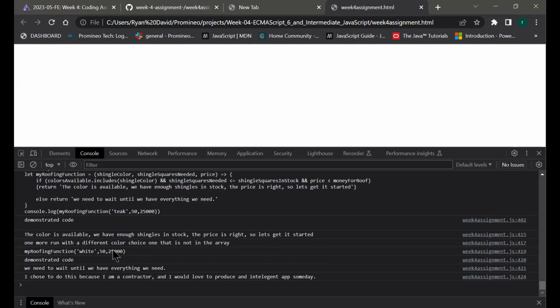Then I put in one more run with a different color choice, one that's not in the array. You can see here I called the function again. I put white, and the demonstrated code says we need to wait until we have everything we need. Again, I chose to do this because I am a contractor and I'd love to produce some intelligent apps someday. I think it'd be really cool. So I hope that's what you're looking for.